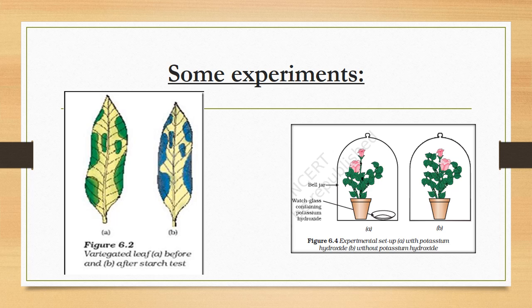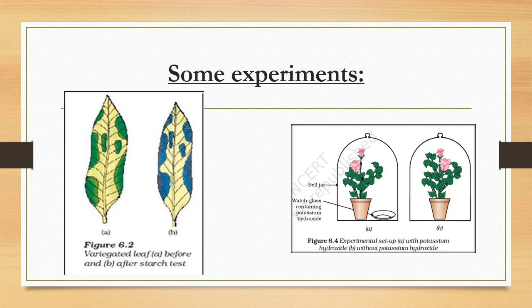See the first figure, that is 6.2. See figure A. We take one leaf which is partly green, having the chlorophyll, and the other part of the leaf is brown colored.